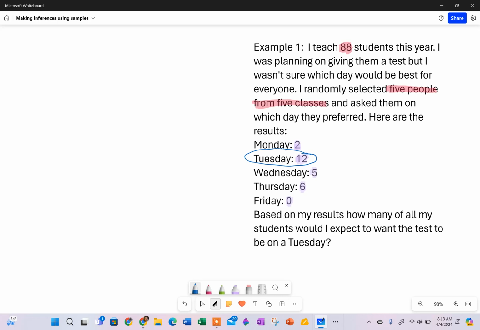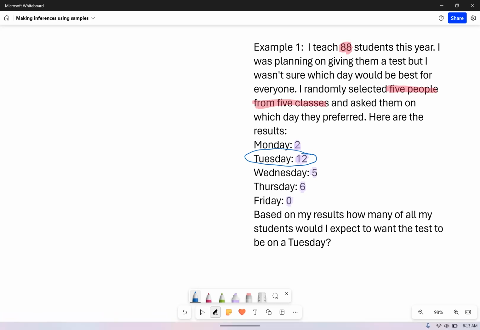So what I'm going to do is say, well, I have 12 people in my sample that want Tuesday, and the total number of people in my sample was 25. Well, 12 out of 25 is, let's see, 48%.